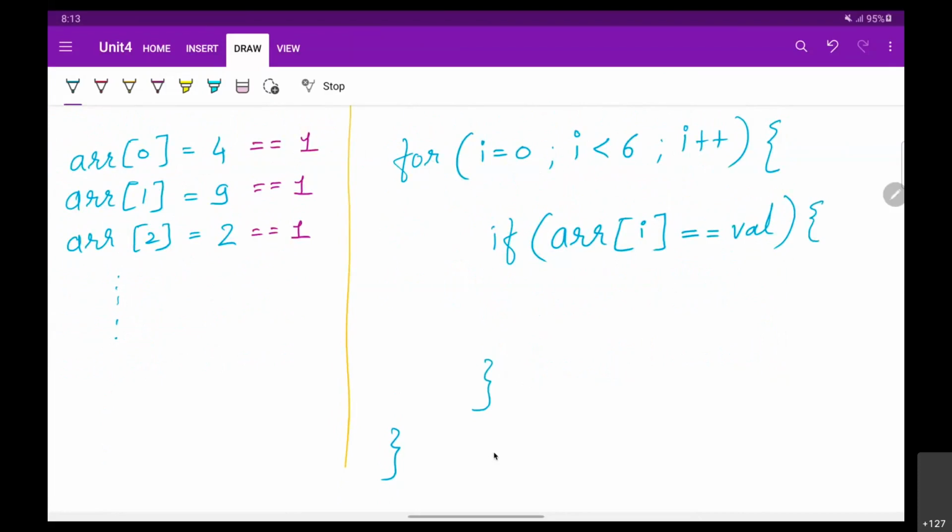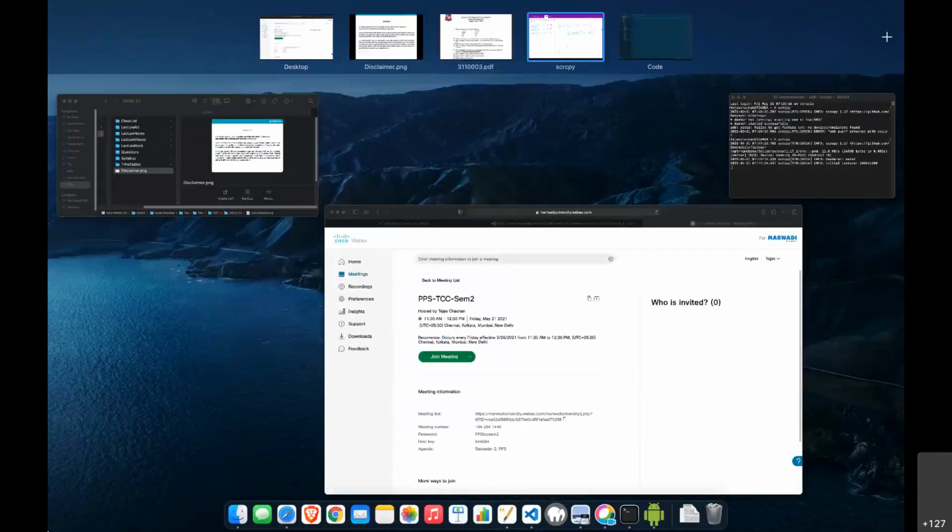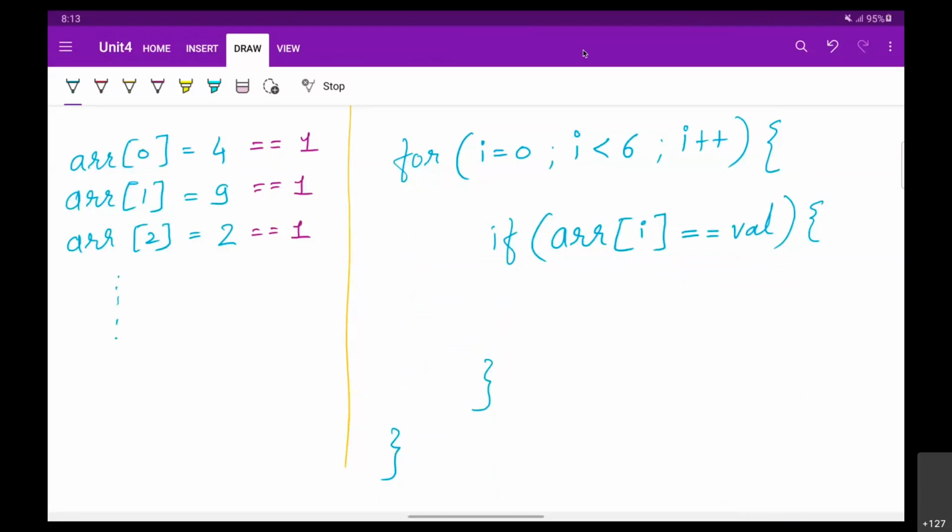अगर आपको ये वैल्यू इक्वल मिल जाती है, राइट, if you found this value, तो it is very simple, you simply have to print a message, printf value found.